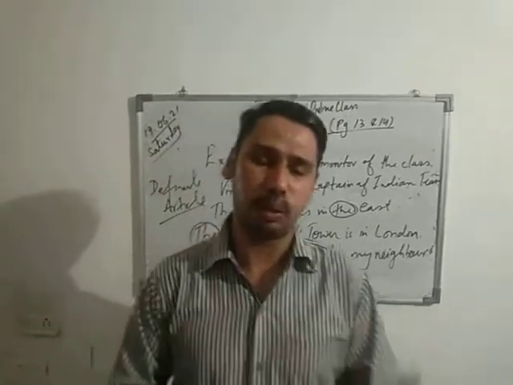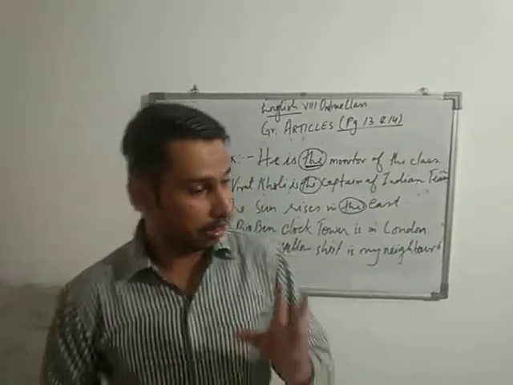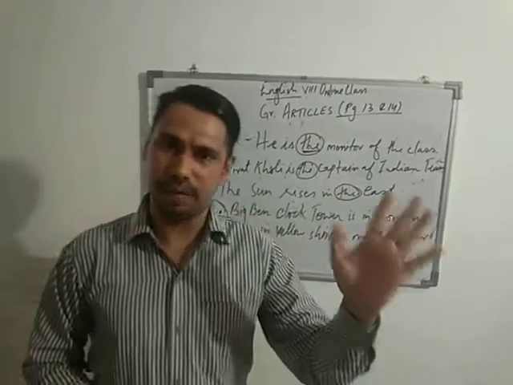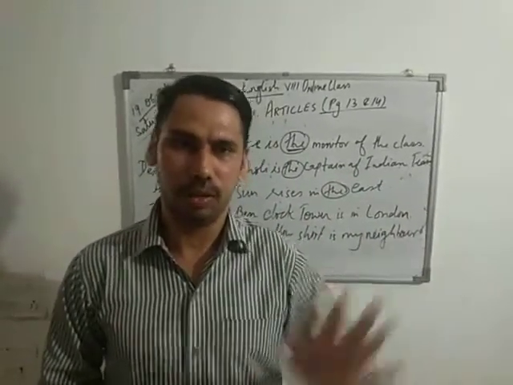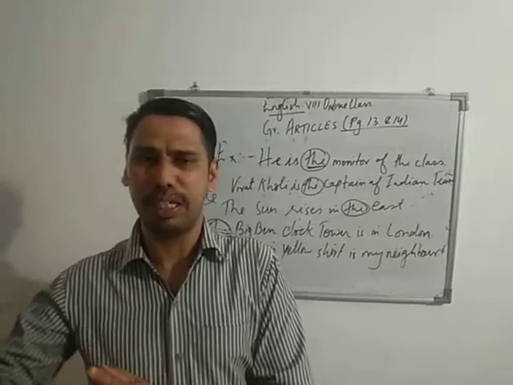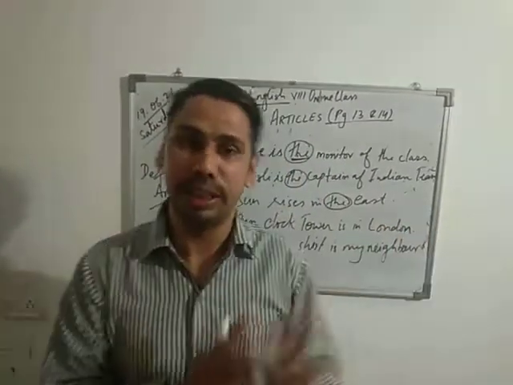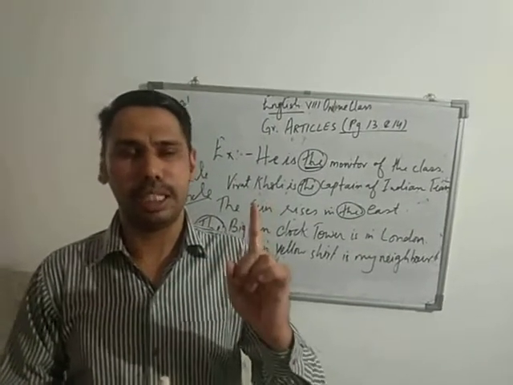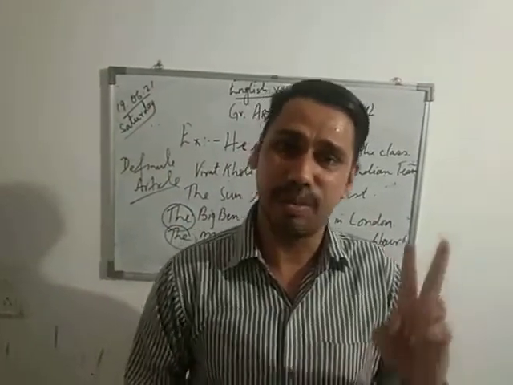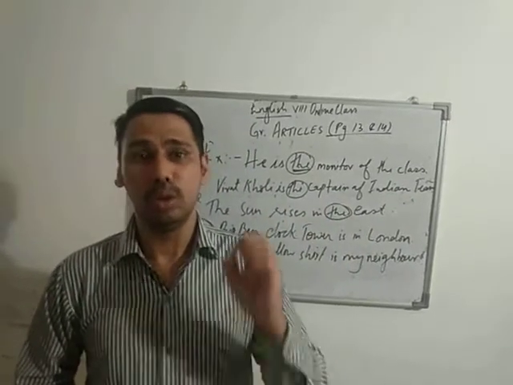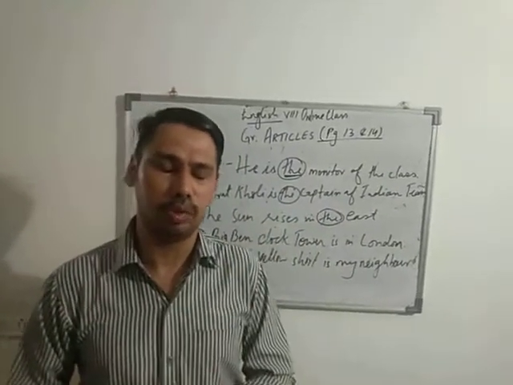Before I wind up, just one more thing, children. Articles are a, an and the. A and an are indefinite, that is common, general, and the is definite, that is specifying a thing. These three, a, an and the, are always placed before the noun, right? A comes with a consonant sound, an comes with a vowel sound, and the comes with a unique, specific thing, right? So I hope that you have understood the chapter.